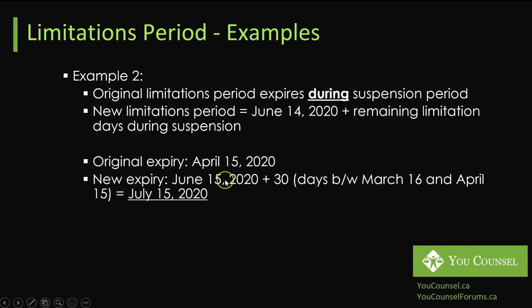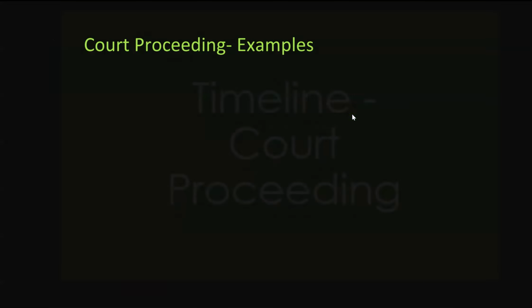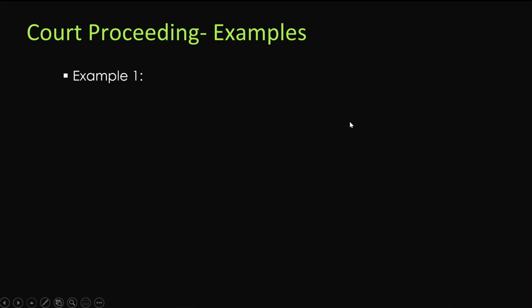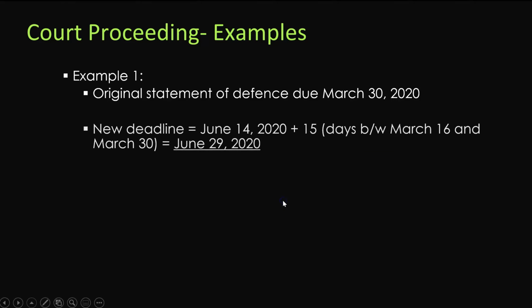So you add those 30 days to June 15th and you get the new expiry date of July 15, 2020. Now, the same principles apply on the timelines in court proceeding. Let's take an example to explain this. Let's say that you were served with a statement of claim and originally your statement of defense was due on March 30th, 2020. So now we know that the timelines are suspended as of March 16th. So what will be your new timeline for the statement of defense?